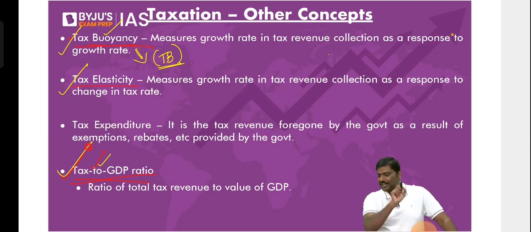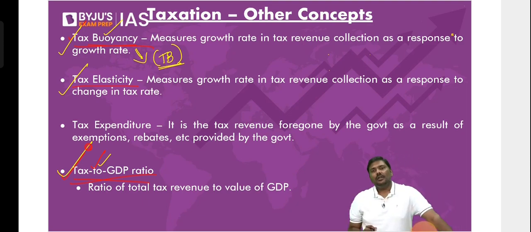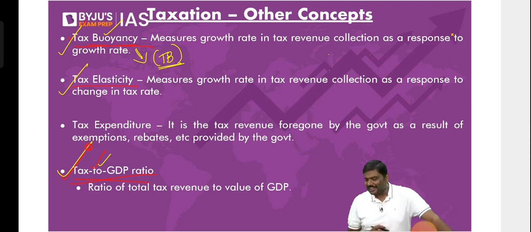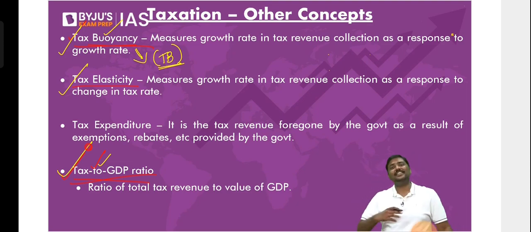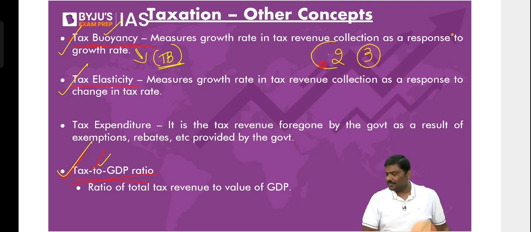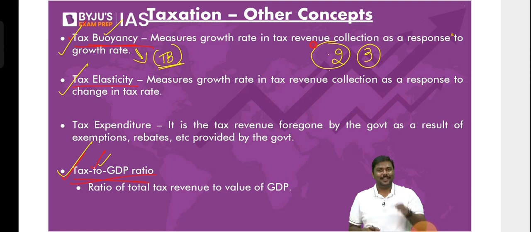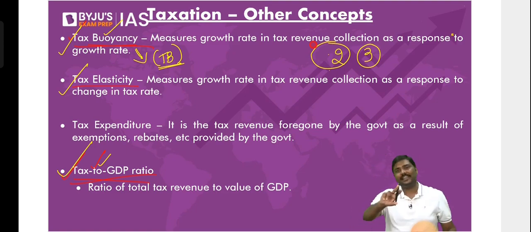Now, let me check your analytical skills. If the tax buoyancy increases, does the tax to GDP ratio also increase? If the tax buoyancy is more than 1, let's say 2, 3, 4, like this, the tax to GDP ratio also increases. Of course, yes. So that is the connection. Remember this, they can ask you like this also.